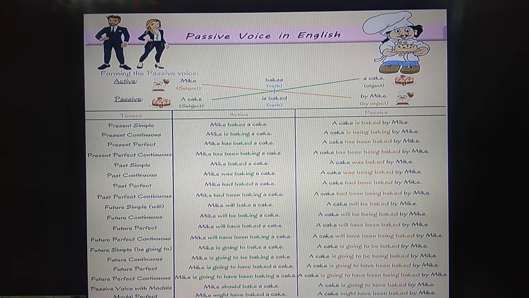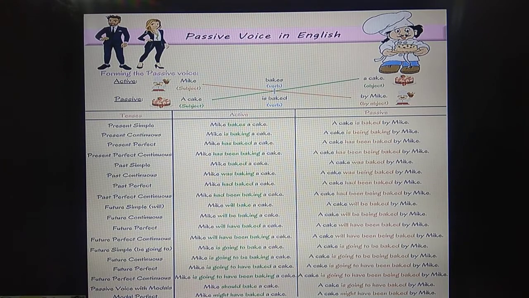Future simple. Here, what is the word used there? Will. Mike will bake a cake. A cake will be baked by Mike. And for future continuous, I have told you, be. Mike will be baking a cake. So how will it change? For continuous, the word being should be introduced. So a cake will be being baked by Mike.